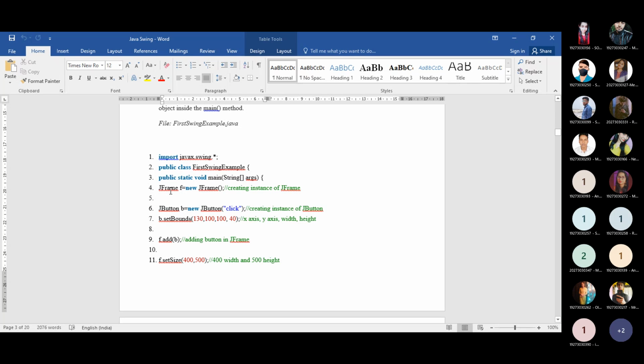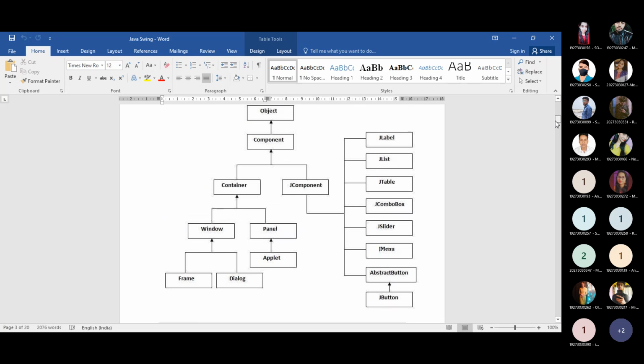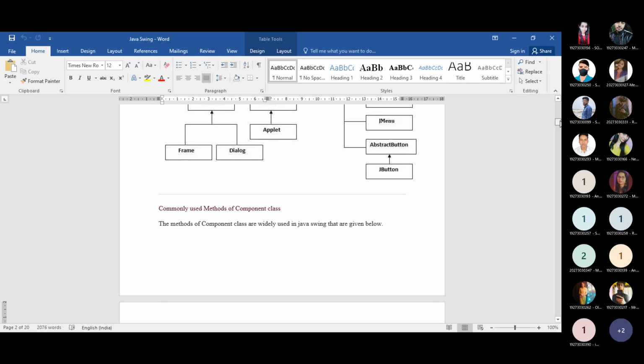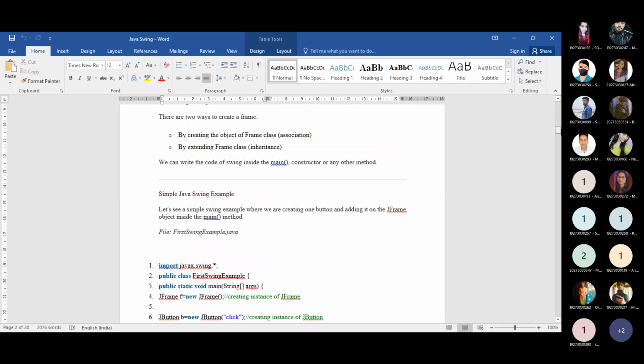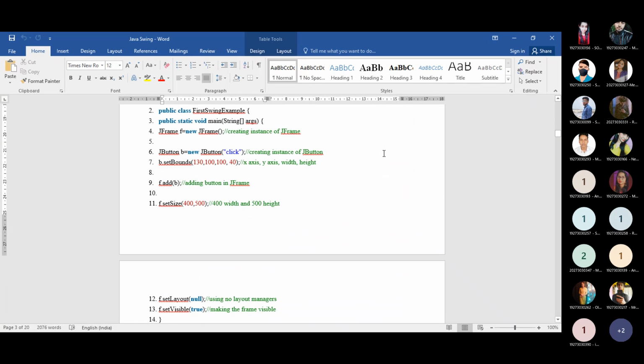And where will you get the JFrame? Then you need to go through the hierarchy. Okay, so from this JComponent you can get the JFrame. And this JComponent is the subclass of the Component class. So you now have an object of this JFrame class. Using this JFrame class, what do you have to do? Now look at this. In this frame you have to add.